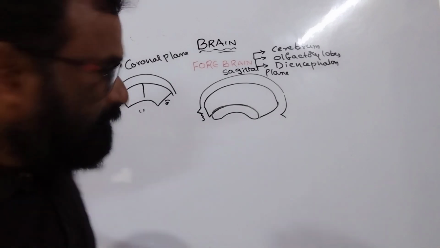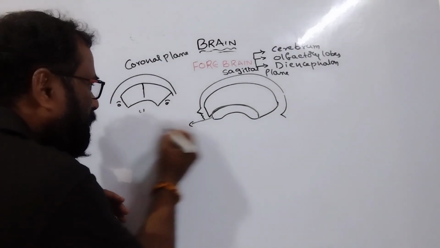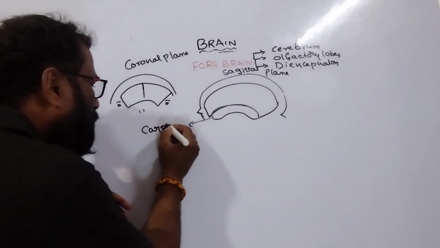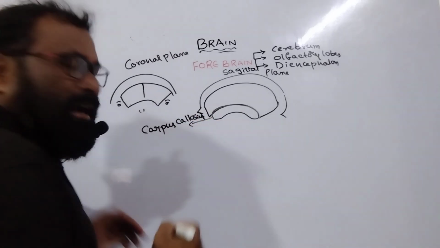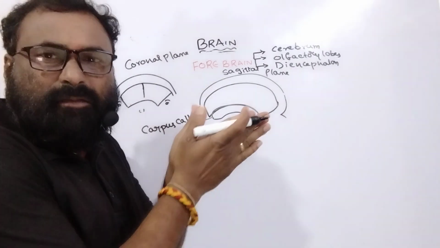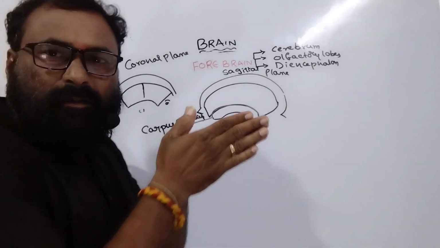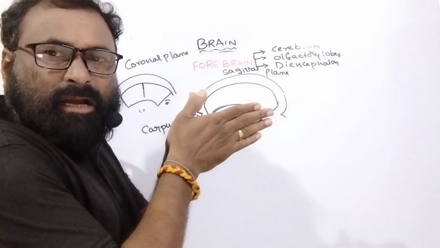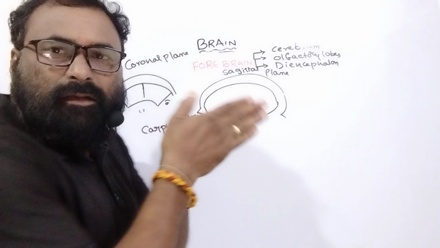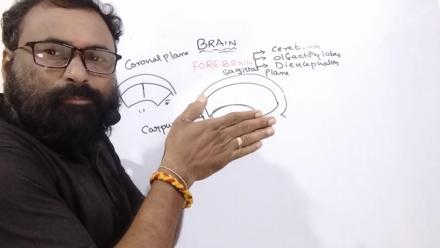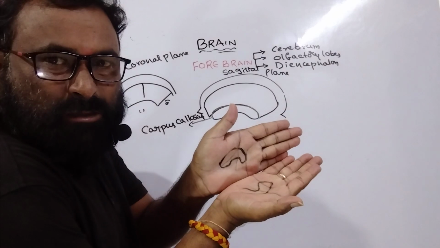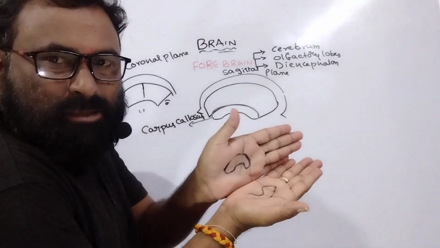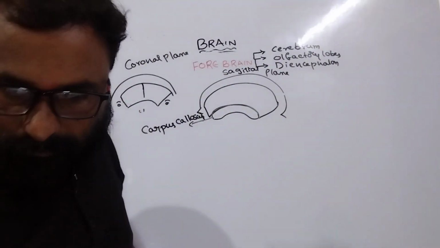On the diagram, this is the corpus callosum, which is dividing the right and left cerebral hemispheres. This is the right one, this is the left one. These right and left cerebral hemispheres are interconnected internally by a transverse band, said to be the corpus callosum.